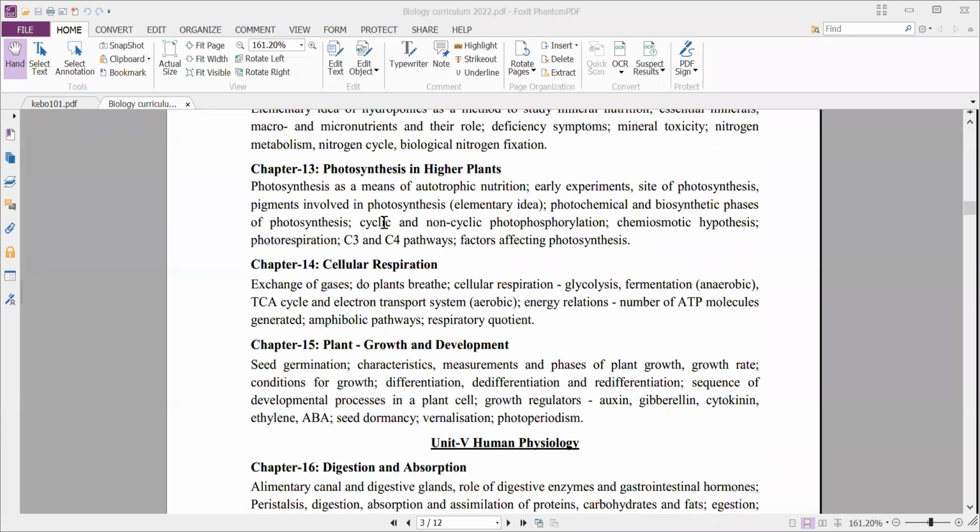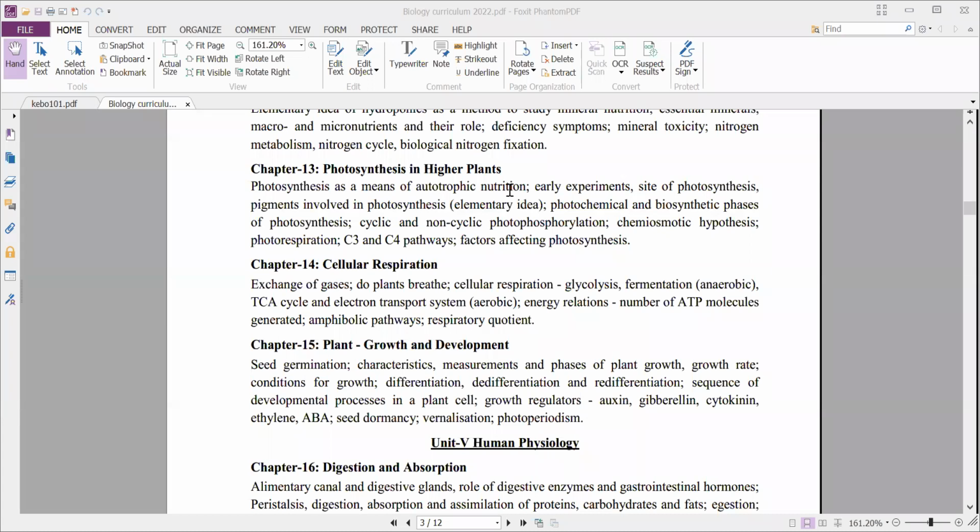And next, chapter 13, that is photosynthesis in higher plants. Photosynthesis as a means of autotrophic nutrition. This is because the plants can prepare their own food. How is it happening? That one occurs by photosynthesis. So how did they come to understand that the process of photosynthesis occurs only in this way? Some experiments were conducted, and those we will study under early experiments.